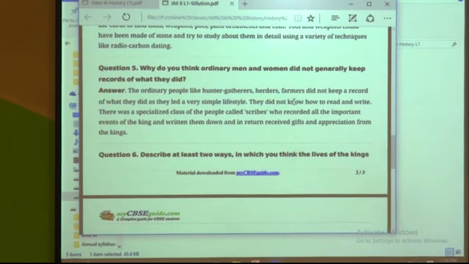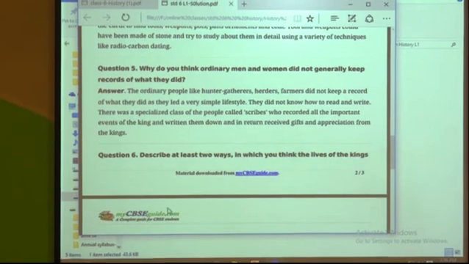They did not know how to read and write. There was a specialized class of people called scribes, who recorded all the important events of the king and wrote them down. In return, they used to get gifts and appreciation from the kings.